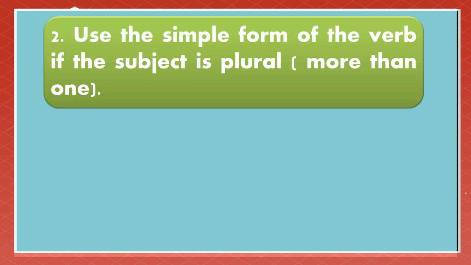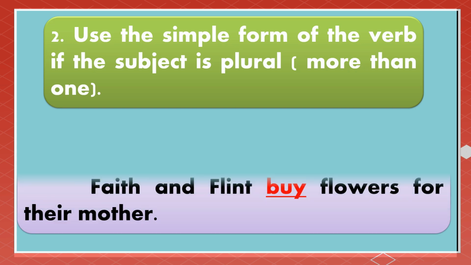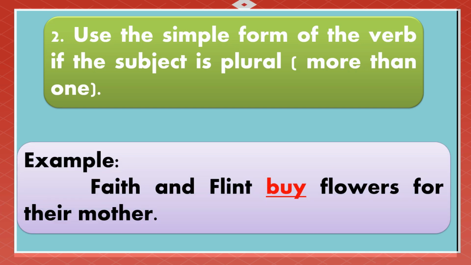Number 2. Use the simple form of the verb if the subject is plural or more than one. For example, Faith and Flint buy flowers for their mother. Faith and Flint are more than one or in plural form. That's why our verb used is in the simple form or base form.